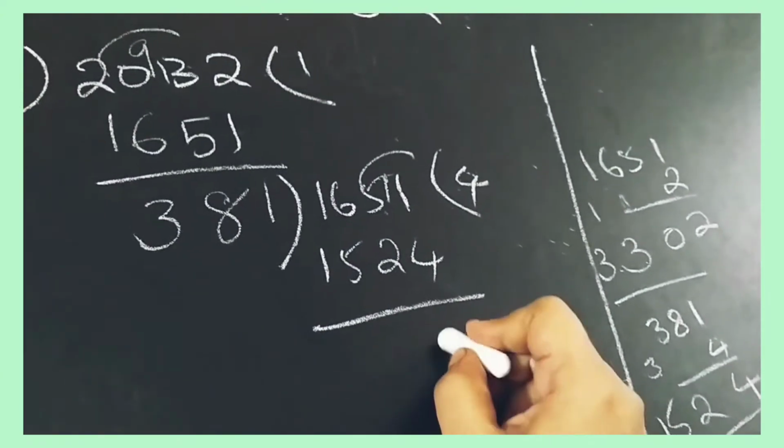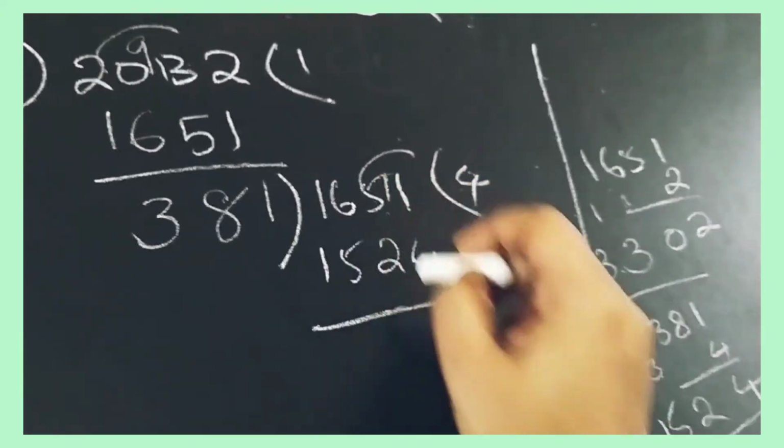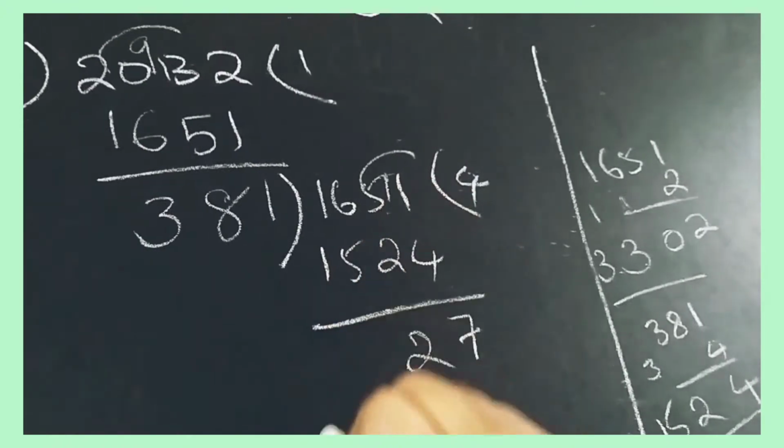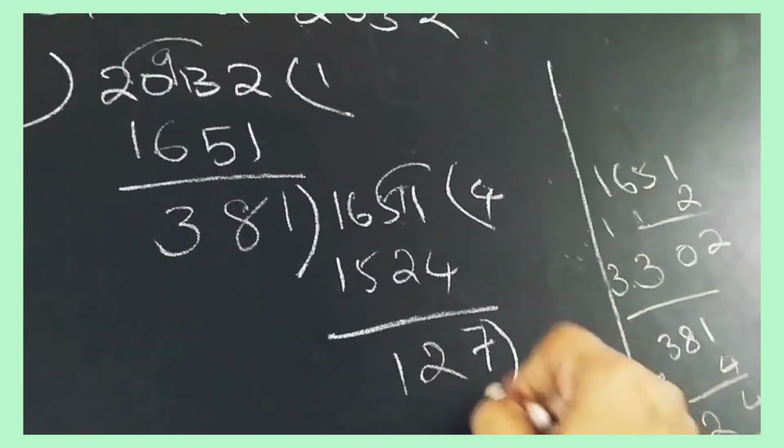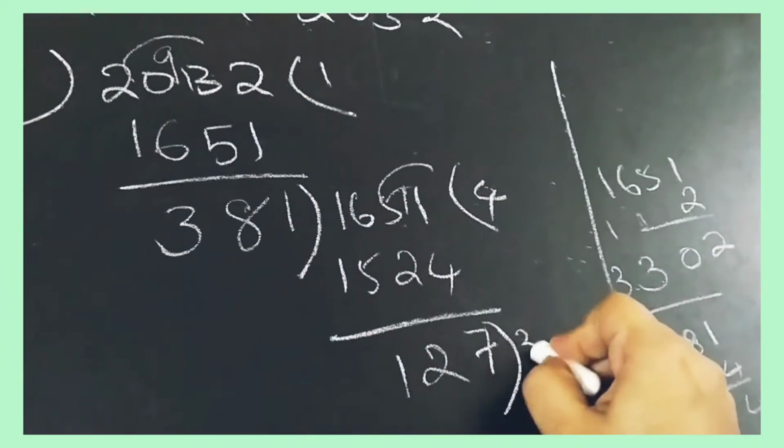So 11 minus 4 is 7. Here 4 is there. 4 minus 2 is 2. 6 minus 5 is 1. It is 127. Again we will take this 381 here, this divisor.